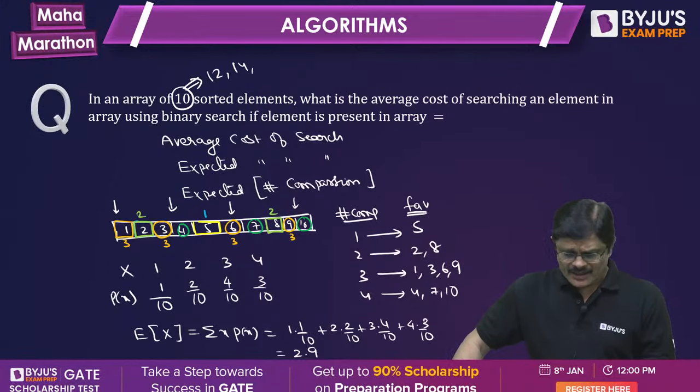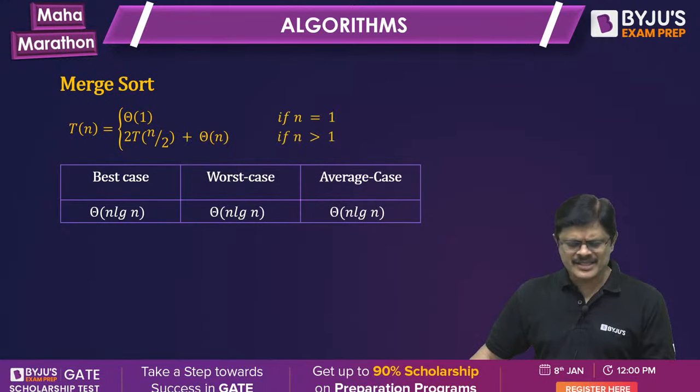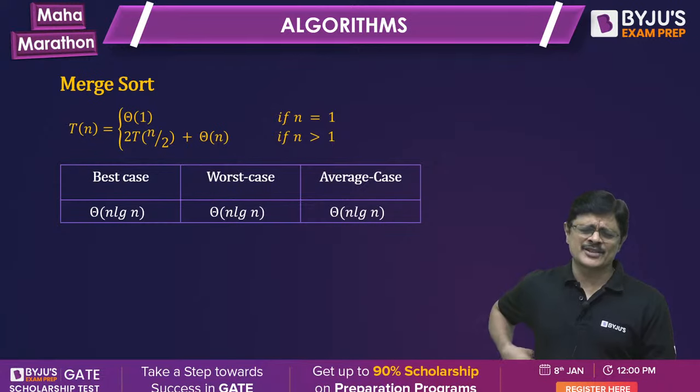Okay. So here, of course, this is for MedSart. The recurrence relation and the best case, worst case, and average case complexity is theta of log n, sir. See, this type of question we call synthesis questions. Am I clear? Synthesis kind of questions we call them.